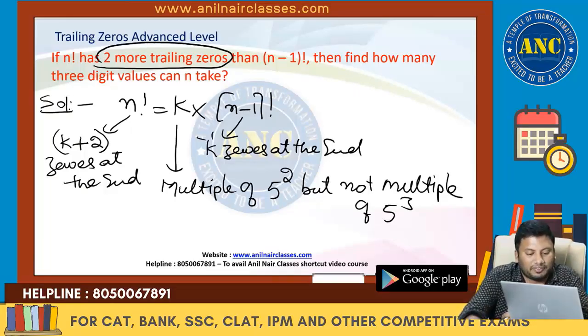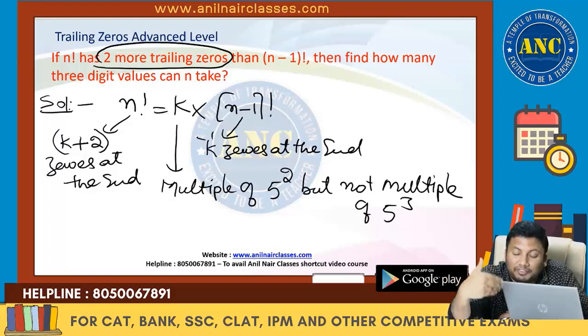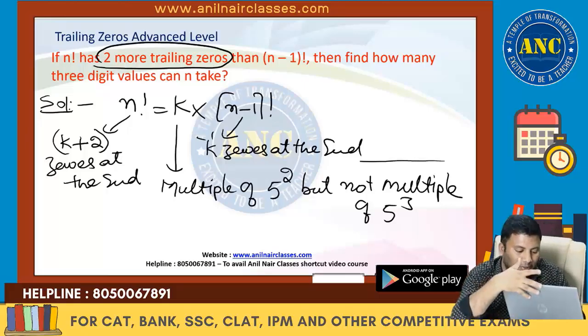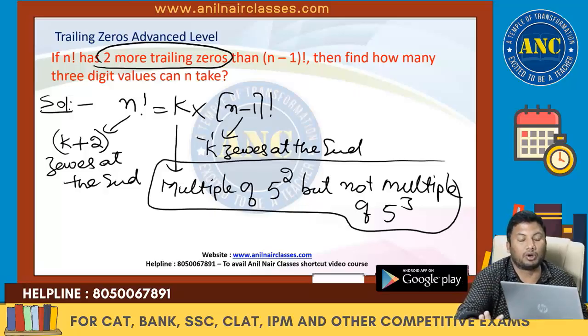N minus 1 factorial has got k zeros at the end. N factorial has got k plus 2 zeros at the end. There are 2 more zeros which I got. When I got 2 more zeros, it would have happened because of 10 square. If it is because of 10 square, obviously k will be 5 square. So k should be a multiple of 5 square but not a multiple of 5 cube.